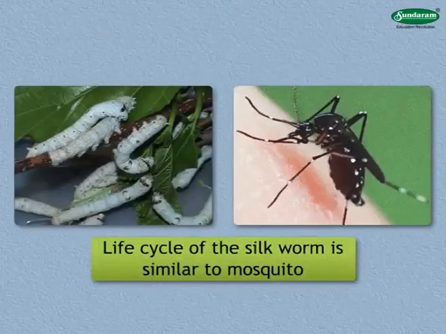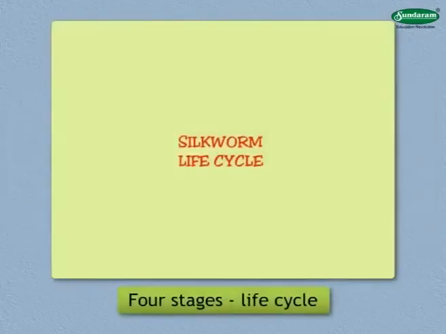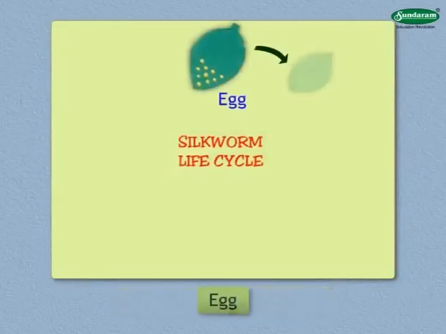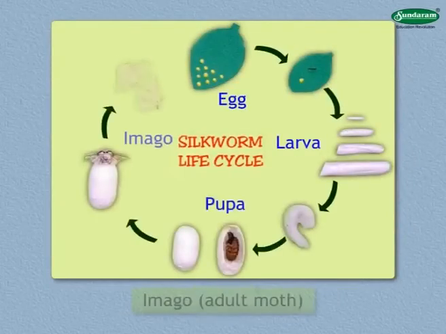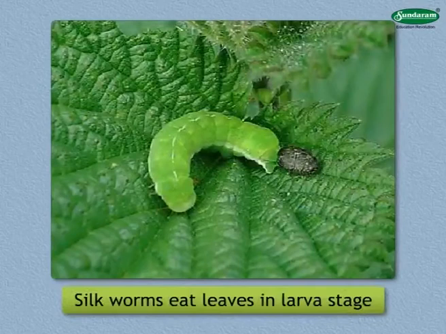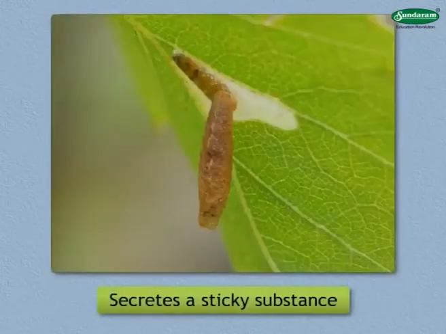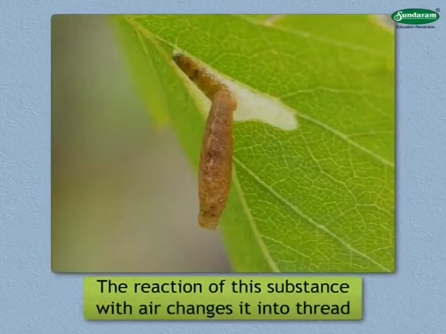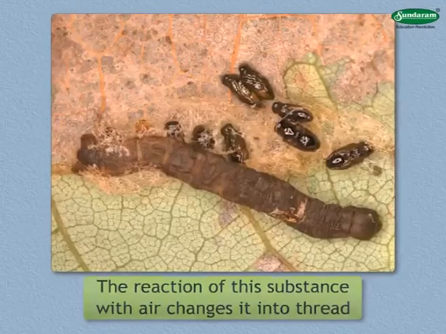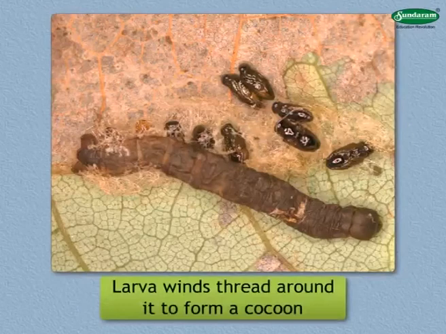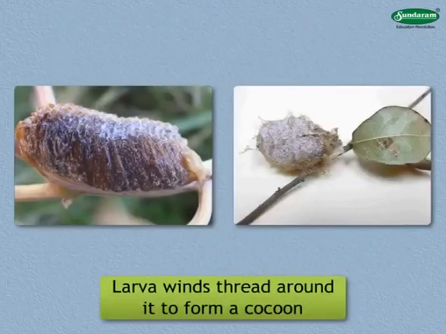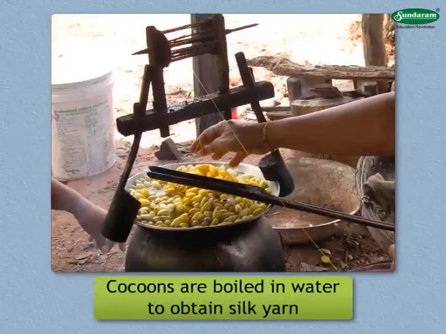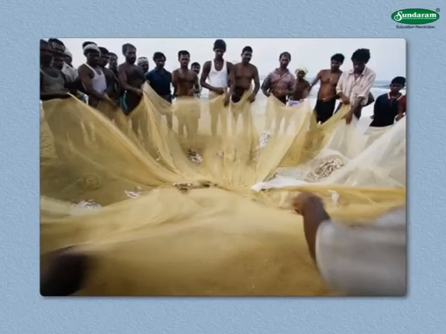The life cycle of the silkworm is similar to that of the mosquito. The 4 stages of its life cycle are egg, larva, pupa and imago, that is, adult moth. The silkworms need the leaves to eat in the larva stage. The salivary gland that opens into the mouth of the mature larva secretes a sticky substance. The reaction of this substance with the air changes it into thread. The larva winds this thread around itself to form a cocoon. The cocoons are boiled in water to obtain silk yarn.